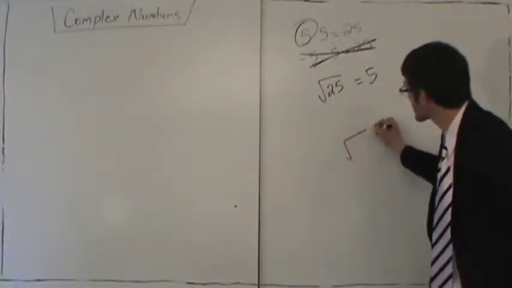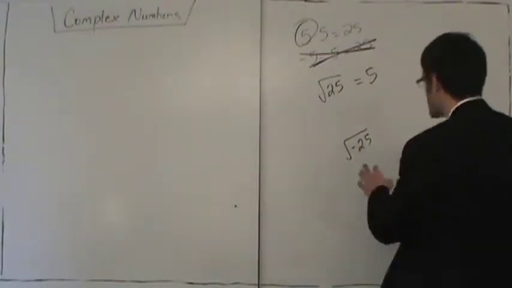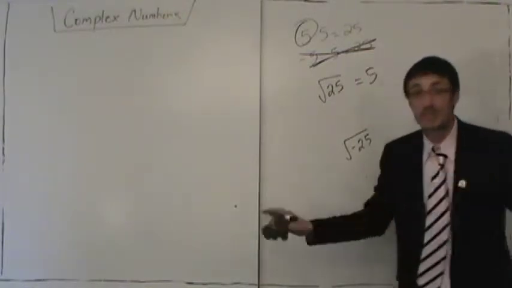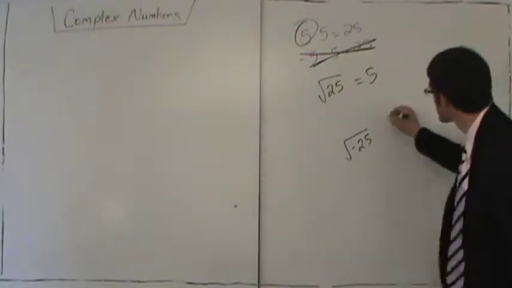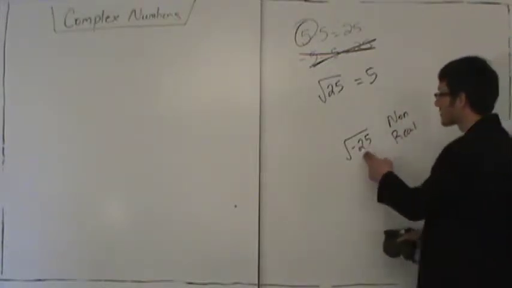But if we ask the question up to this point, what's the square root of negative 25? We ask what number multiplies by itself to give negative 25. Up to this point, we've said there is no such number. We've said that this is non-real. There is no such number that multiplies by itself to give negative 25.